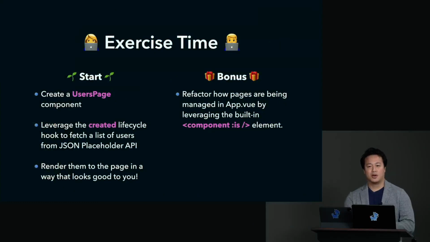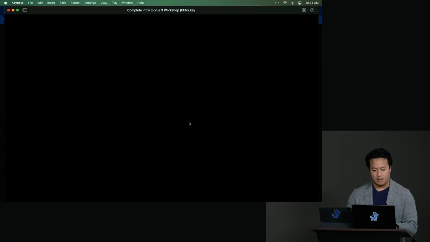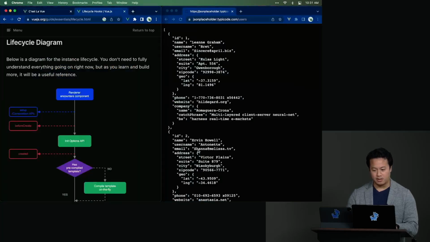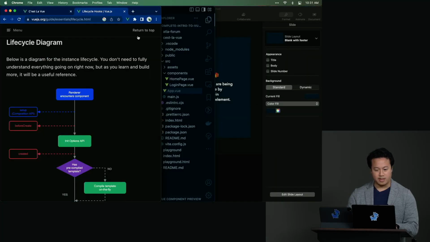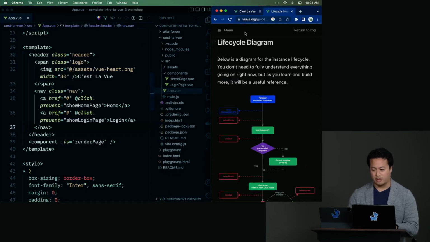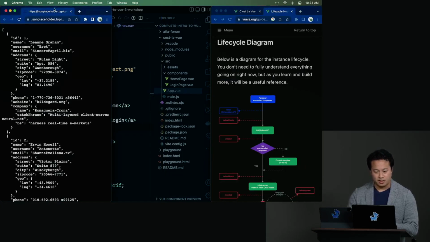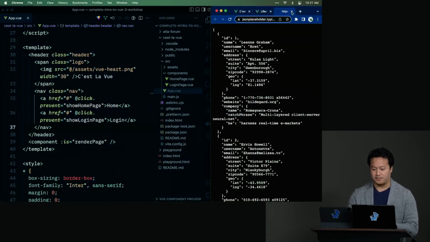Cool. Welcome back, everybody. How was the exercise? All right. Yeah, it looks like people were successful. So no worries. In case you find that a little bit complicated, we're going to walk through the solution right now. So let's go ahead and do this. So let me close that. Actually, you know what? I do want this as a reference. I'm going to bring this as a new tab.